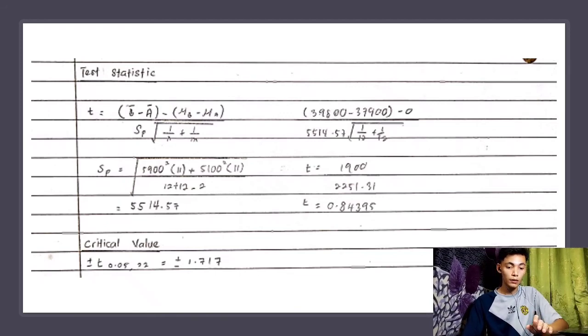So we get T is equal to 1900 divided by 2250.31, and then we get the answer T is equal to 0.84395. And then for the critical value, we look at table 7, which is t 0.05, 22 is equal to plus or minus 1.717.